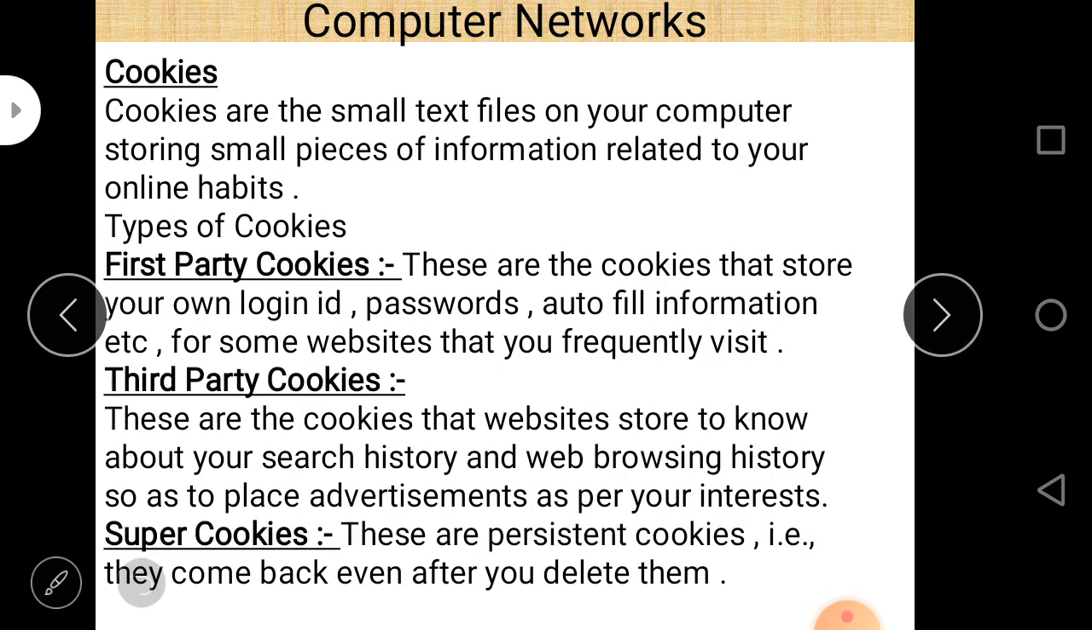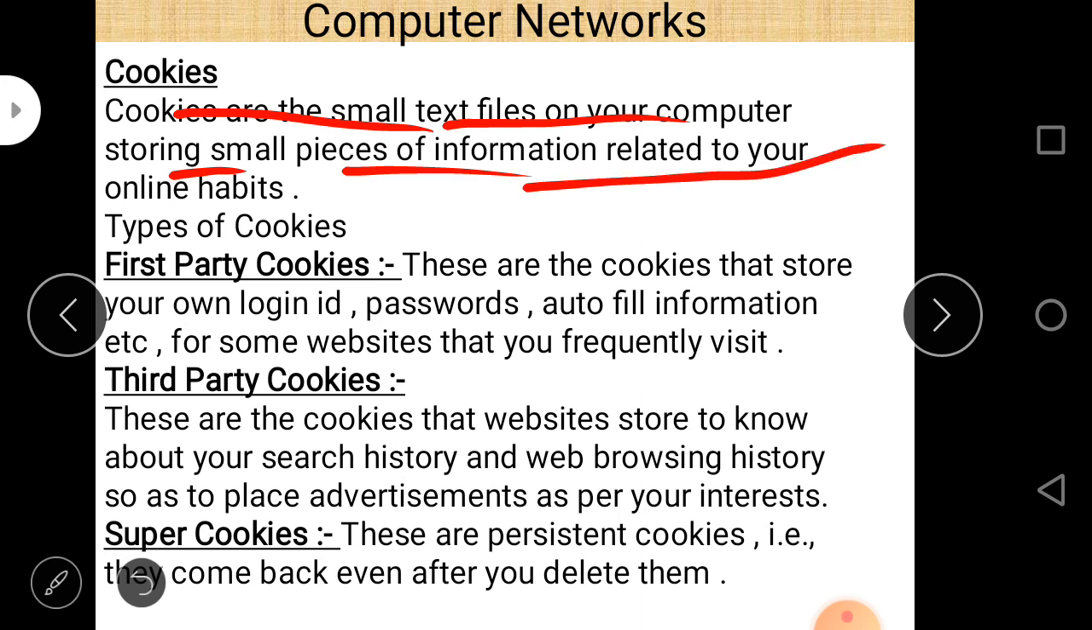Next is cookies. This is the last topic of the syllabus. Cookies are small text files on your computer storing small pieces of information related to your online habits. There are basically two different types of cookies, but there is a term known as super cookies also used most of the time, so here is a simple definition of super cookies as well.